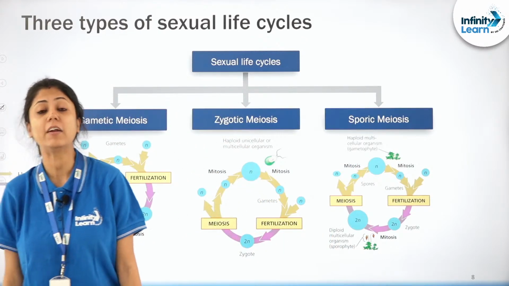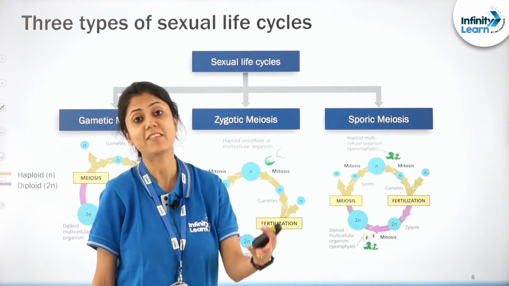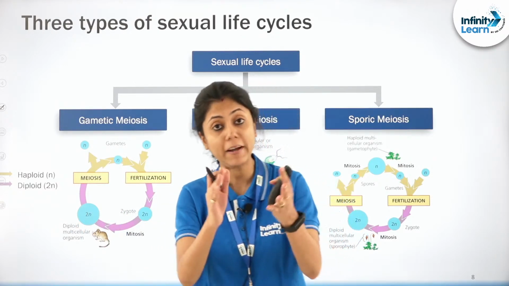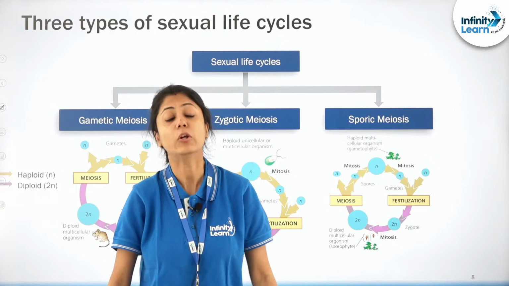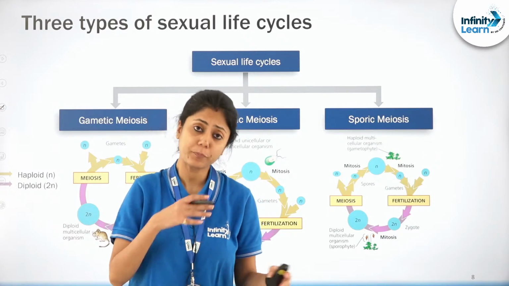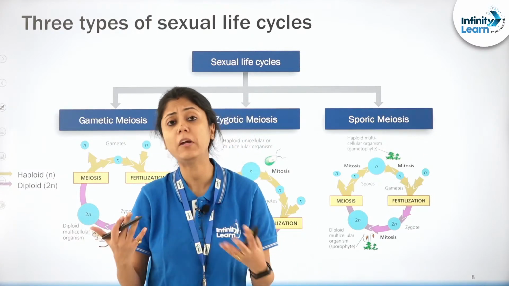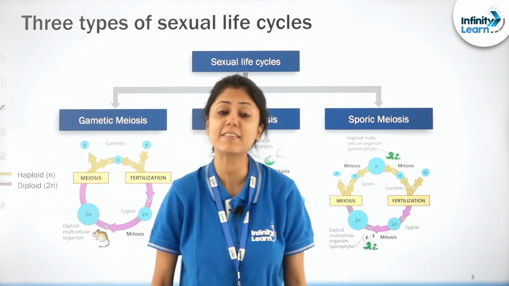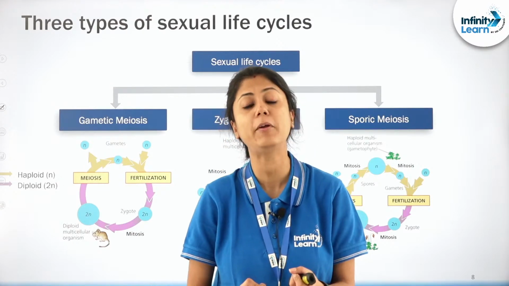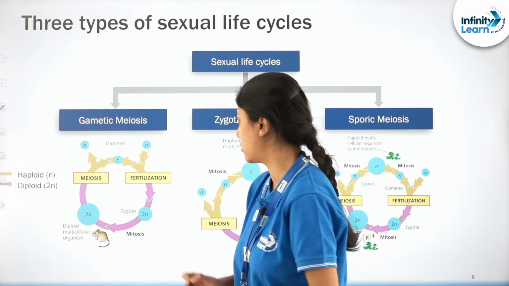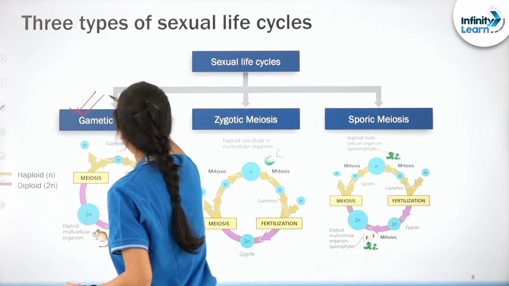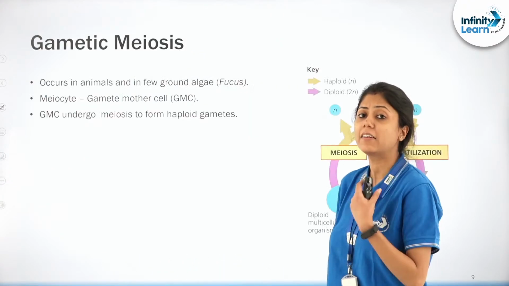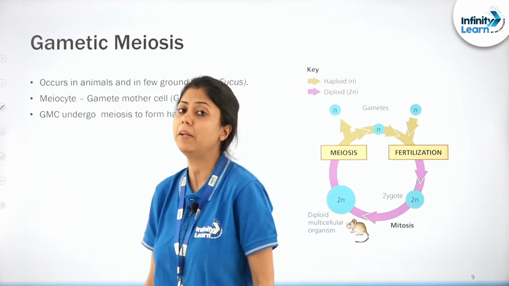Now you see, there are various types of sexual life cycles present in various organisms, and depending on the sexual life cycle, you have to remember that meiosis can also be of various types. The 3 types of meiosis which we will be discussing are gametic meiosis, zygotic meiosis and sporic meiosis. Please have a look here. These are the 3 types of meiosis that we will be discussing.